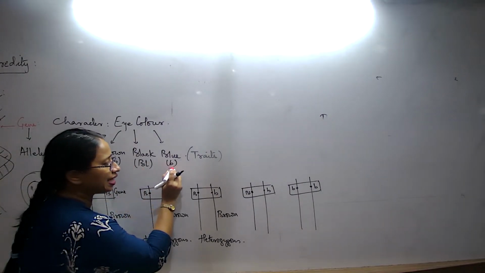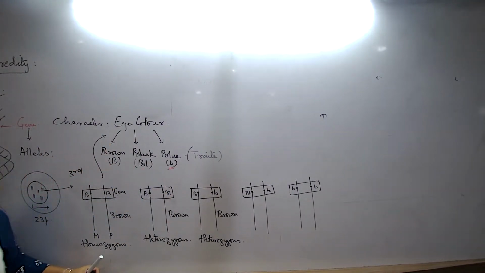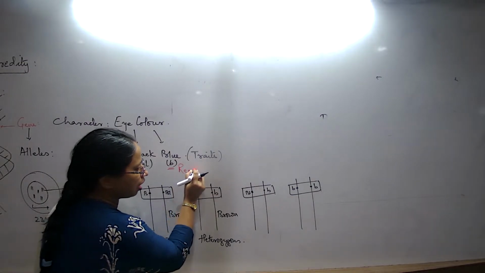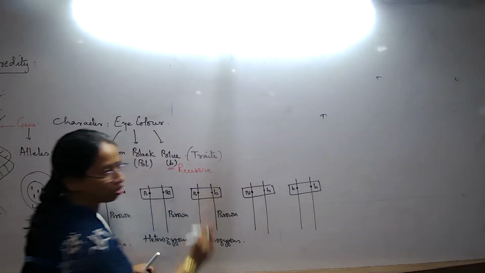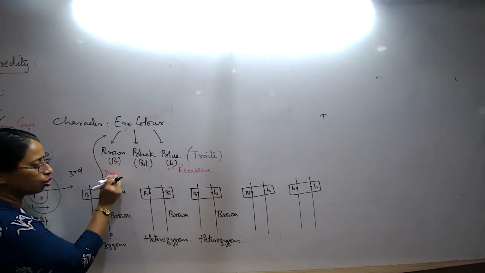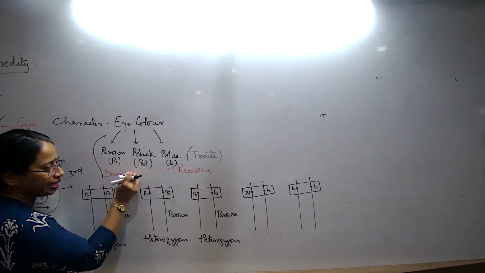Whenever we write an allele in small letter or lowercase, that always talks about a less powerful allele. And what are these less powerful alleles known as? These are known as the recessive alleles, and the powerful alleles are known as the dominant alleles.